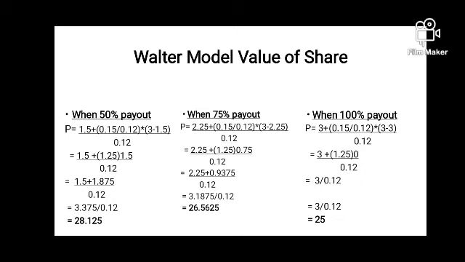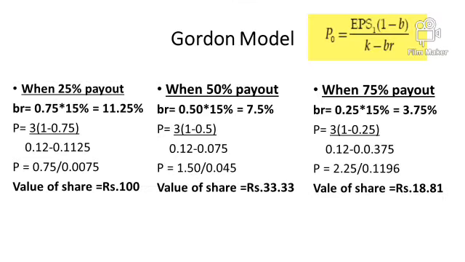So this is what, based on Walter's dividend theory, the value of shares will reduce if the company is keeping a higher dividend payout ratio, even if R, that is the company's capacity, is more than the investors' expected rate. Let's see in the next part the Gordon model and finding the value of share as per the Gordon model. Let's discuss value of share as per the Gordon model.